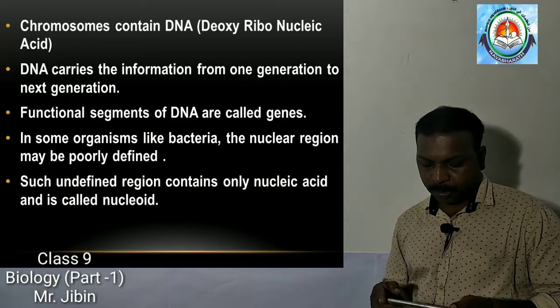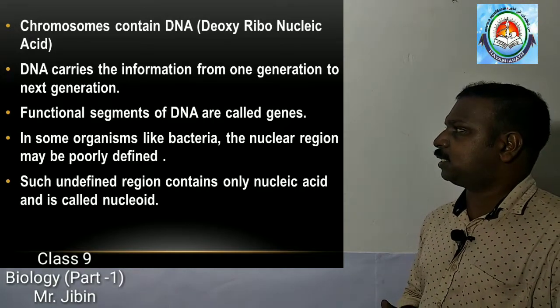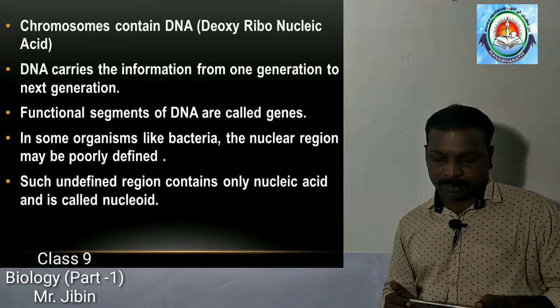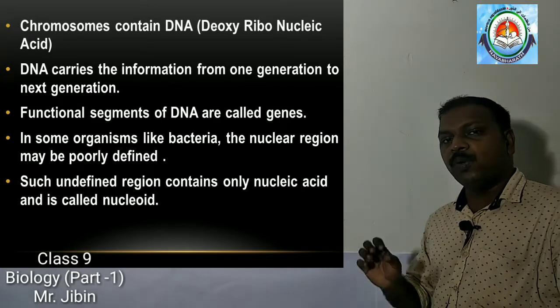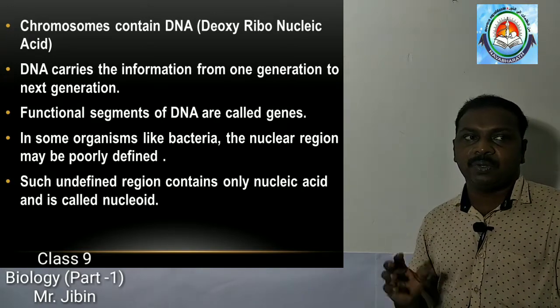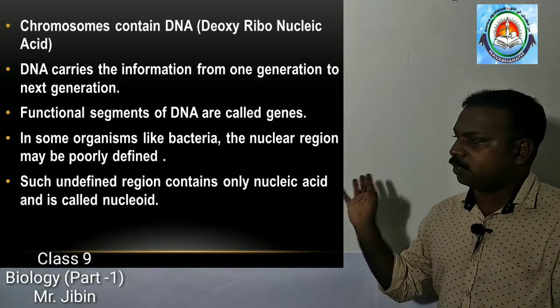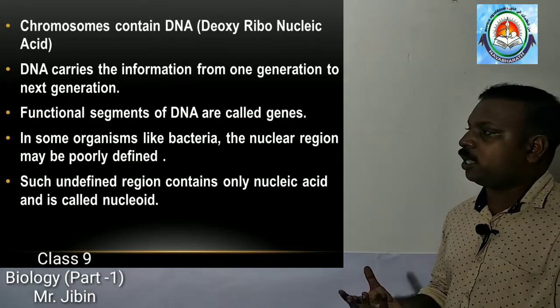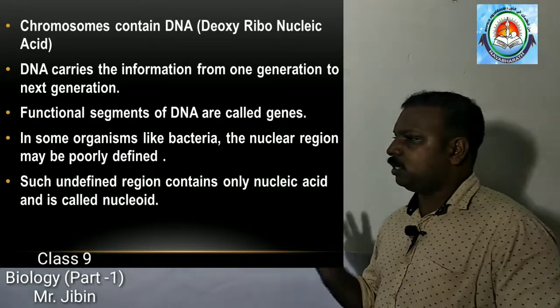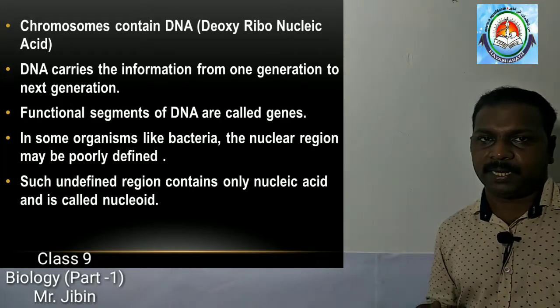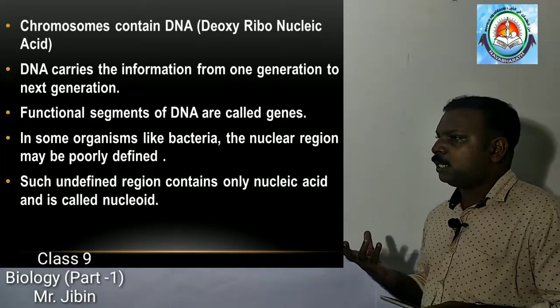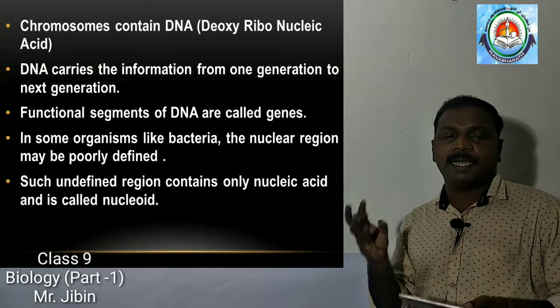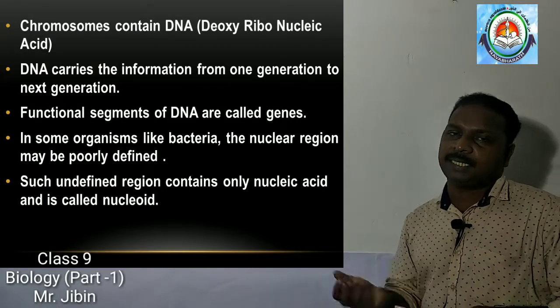In some cases, mainly in unicellular organisms like bacteria, the nuclear region is not well defined, not clear. In such cases, there will be some contents called nucleic acid.